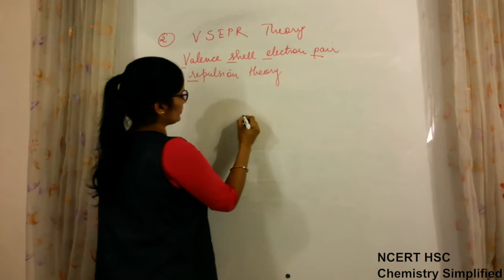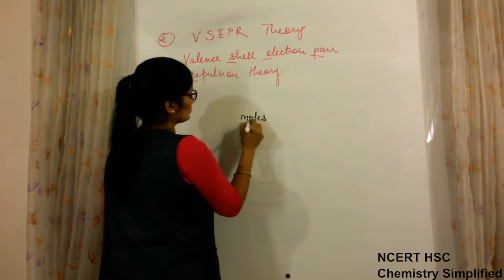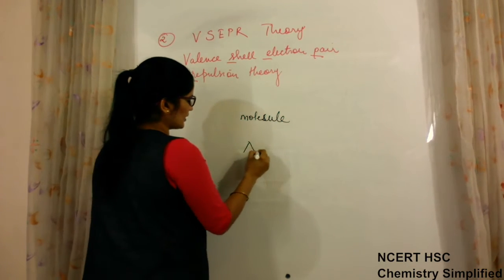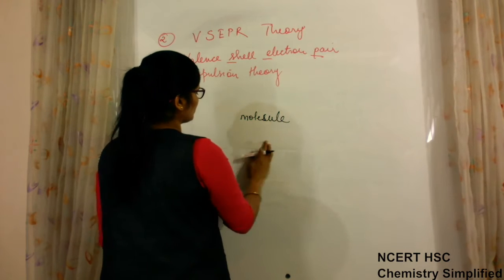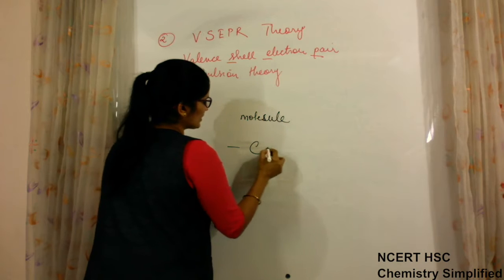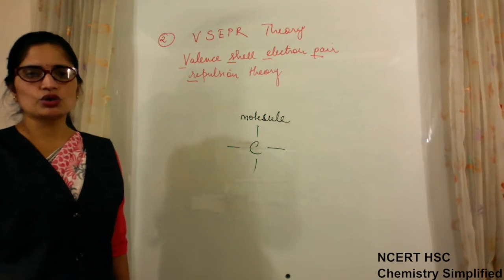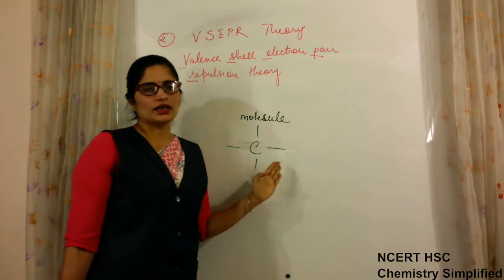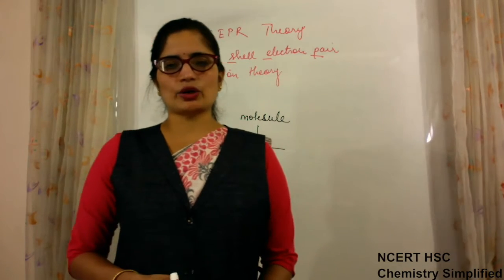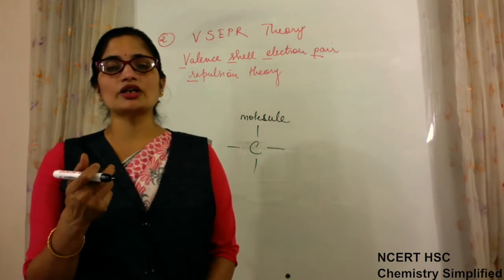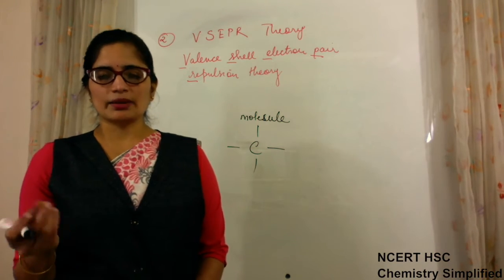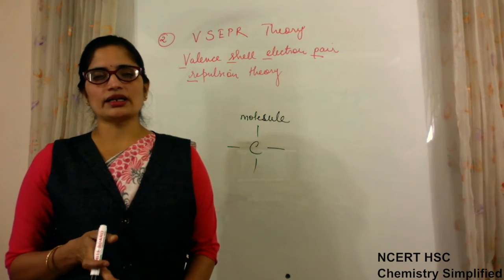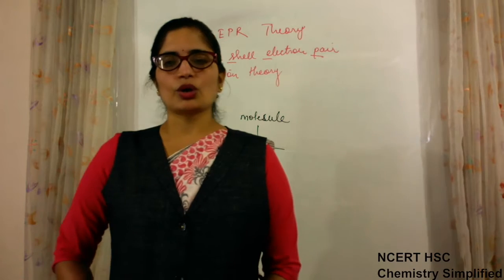Whenever any molecule is formed, there is a central atom, and any central atom we take makes bonds with other atoms to become stable, to complete its octet. Now when it makes bonds, it's not necessary that all valence electrons present on the central atom are used in the bond formation. Some electrons are left which are not taking part in the bond formation. They are known as lone pairs.